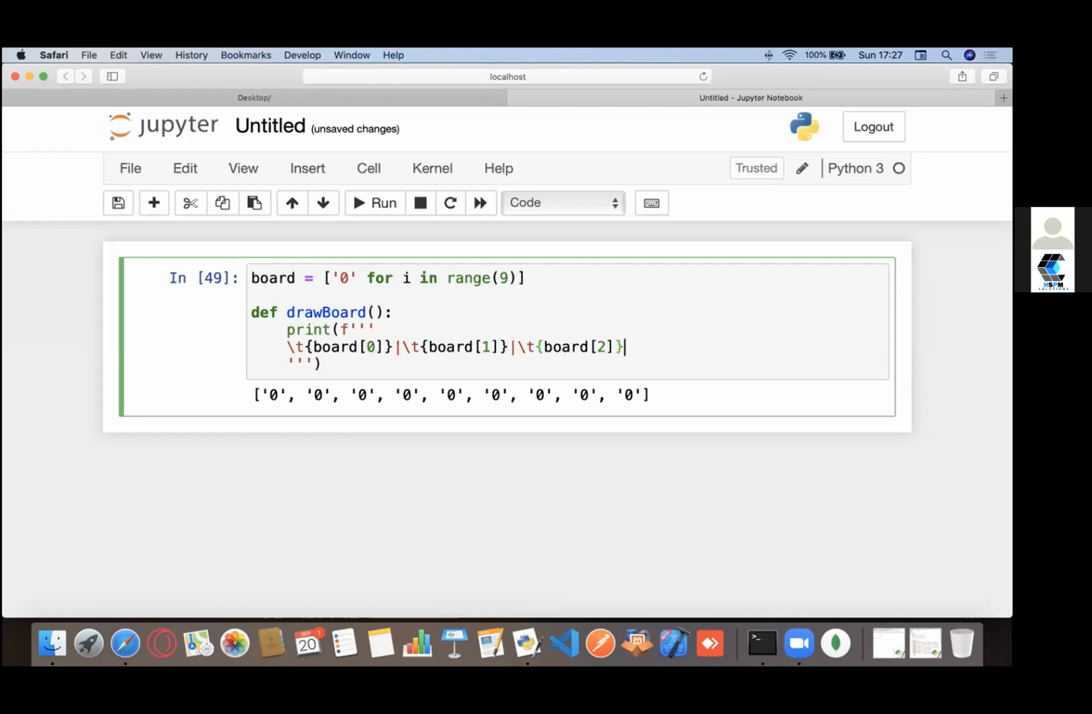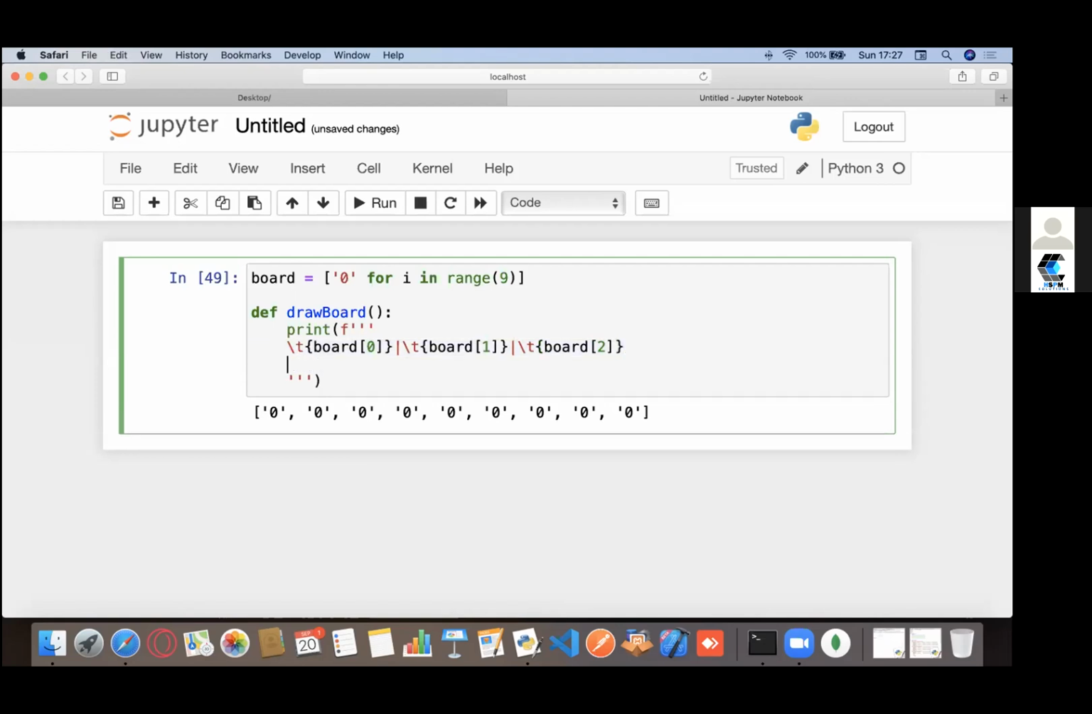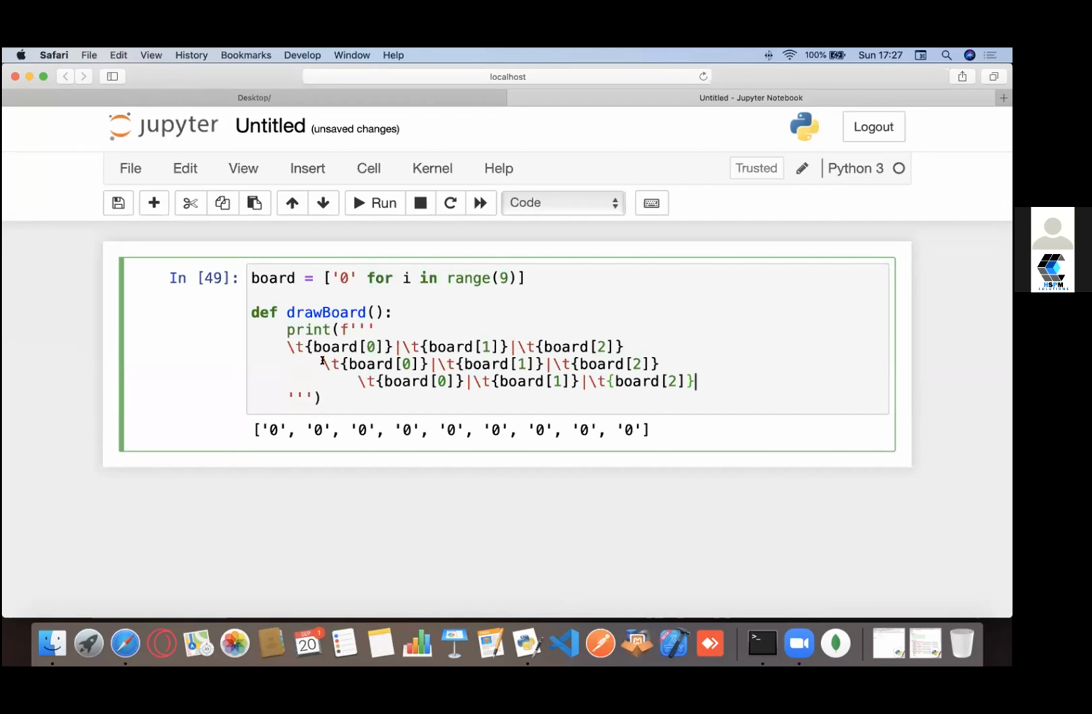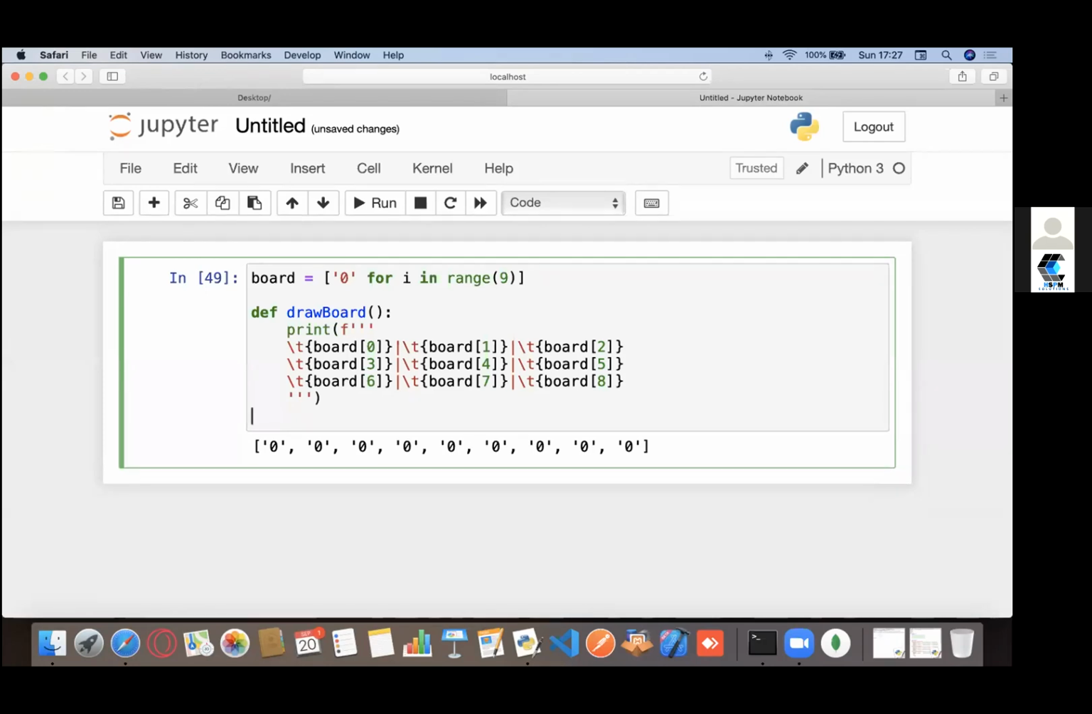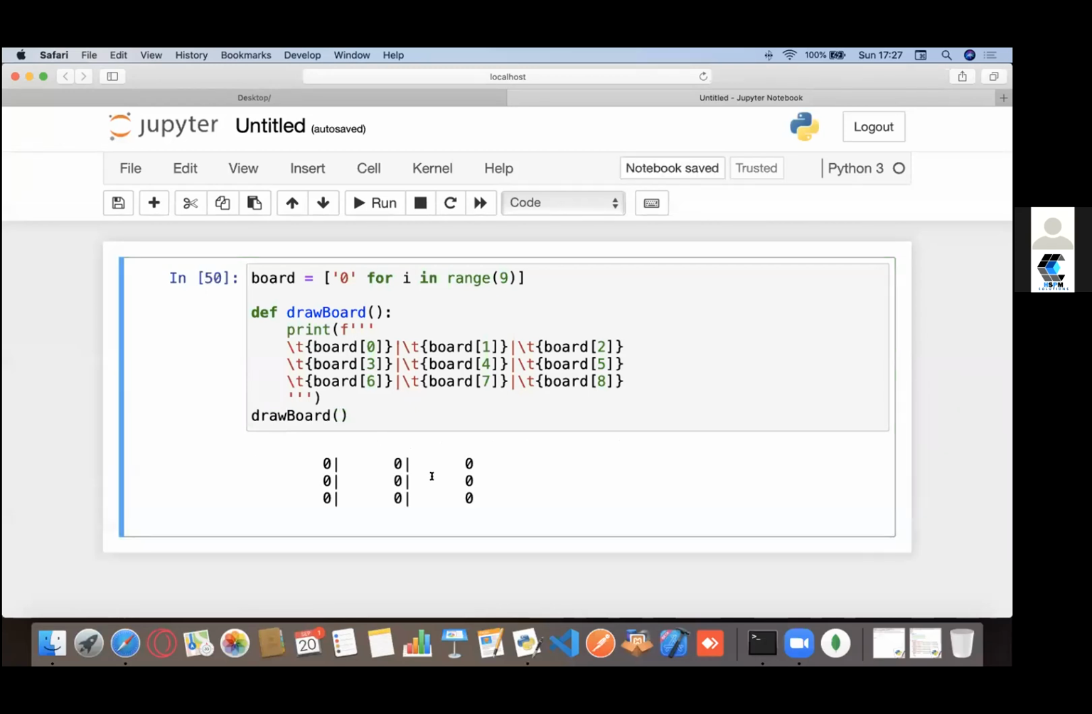Let's add another board, and I'm going to copy it. There's this handy little trick that you can use. Let's remove the indentation first. 0, 1, 2, 3, 4, 5, let's say 6, 7, and 8. Okay, let's see how it actually looks then. So let me call this function. Now you see it looks something like this. The board has taken some kind of shape right now.